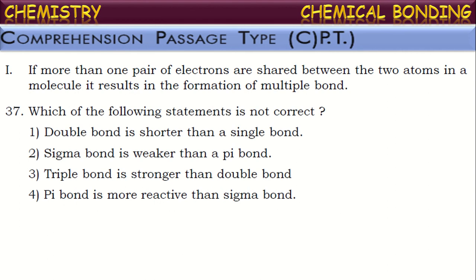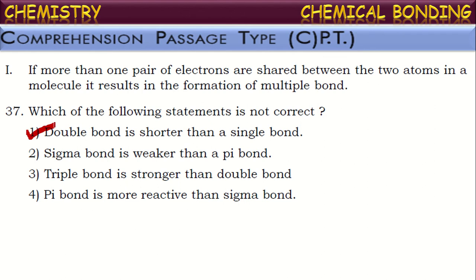See the first among those. Which of the following statements is not correct? Double bond is shorter than a single bond. Is it correct? Yes, because as number of bonds increases between two atoms, attractive power increases between those two atoms, hence they come close to each other and thus the bond distance decreases. So double bond is shorter than a single bond. So this is true because here two bonds will be there in between the two atoms.